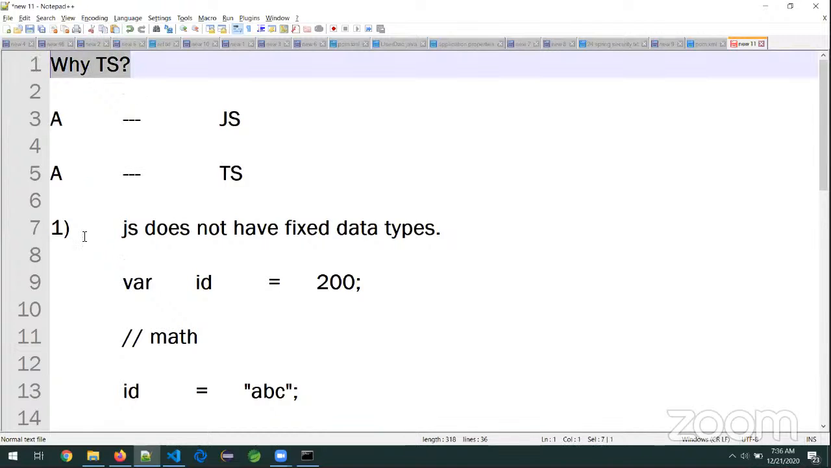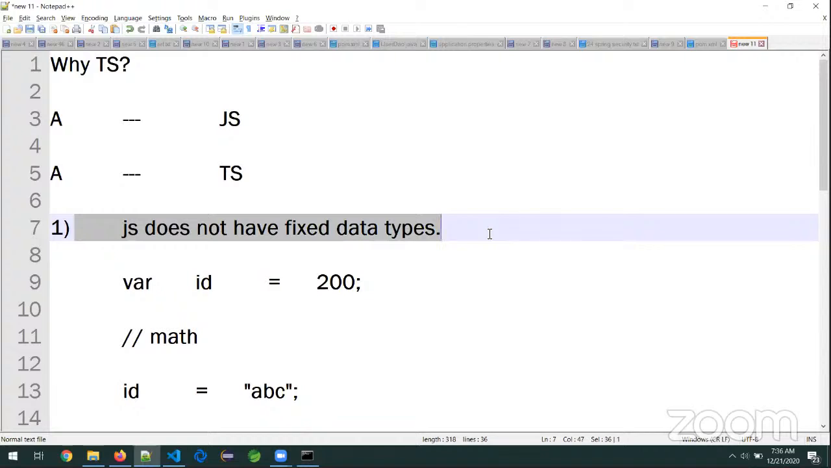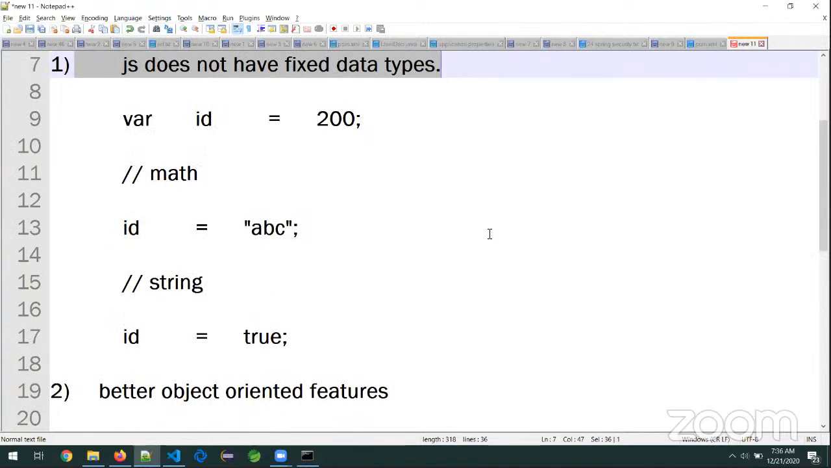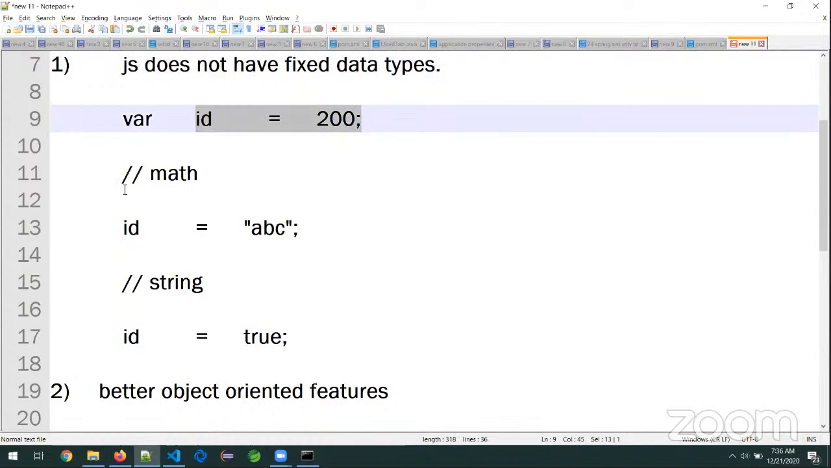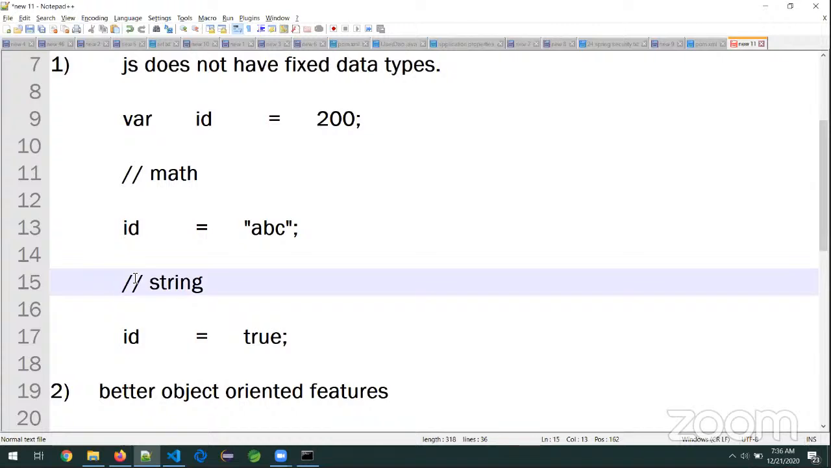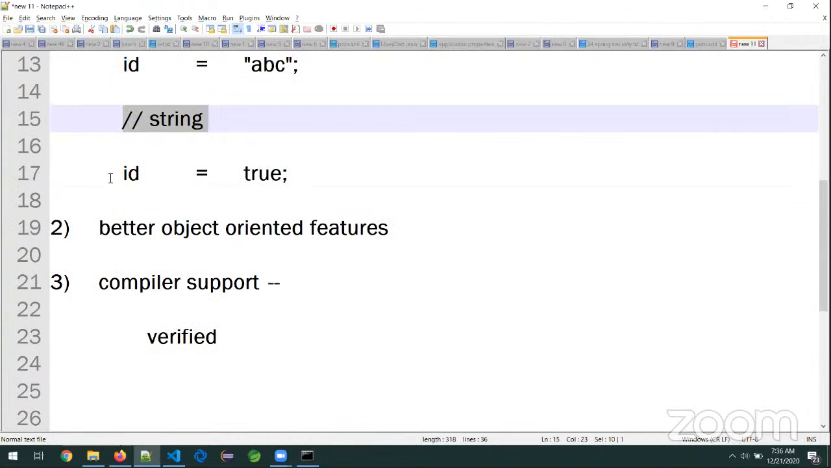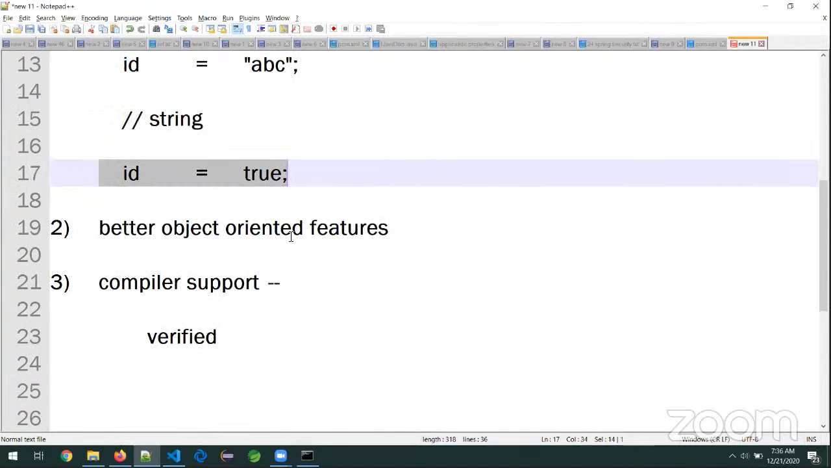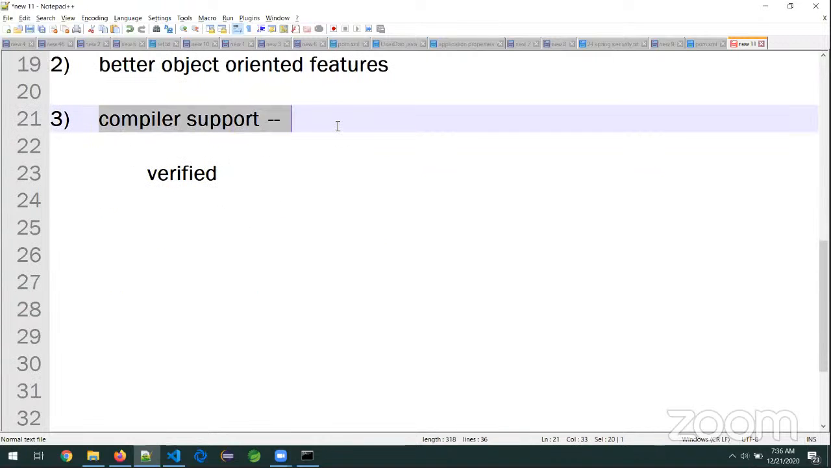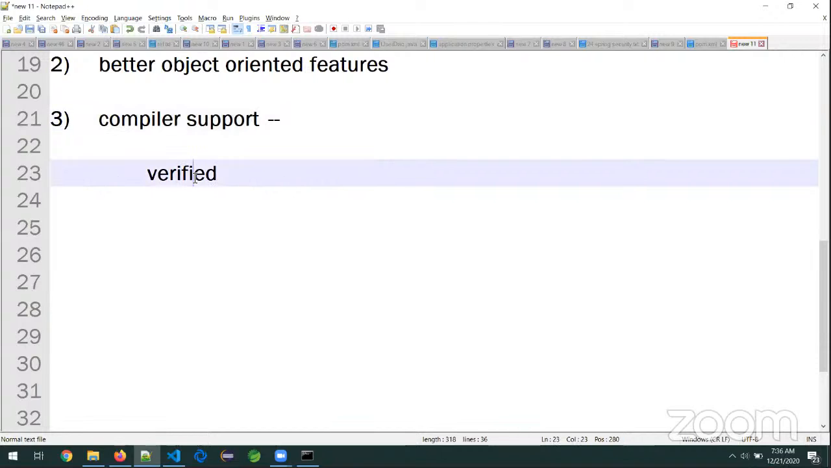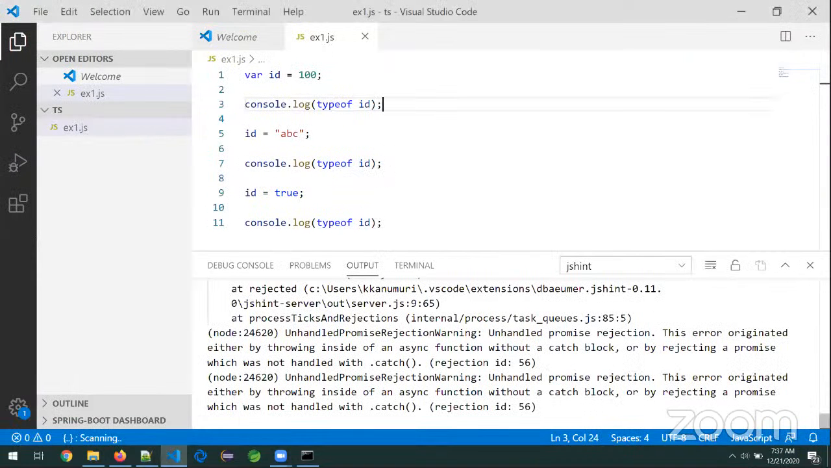Why TypeScript? What is the first reason? JavaScript doesn't have fixed data types, which means the data type can be modified. In this scenario it is a string, and it is a number. And here it is a string, and here it is a boolean. The second reason is compiler support. What is the advantage of compiler support? All the development related syntax errors will be identified.